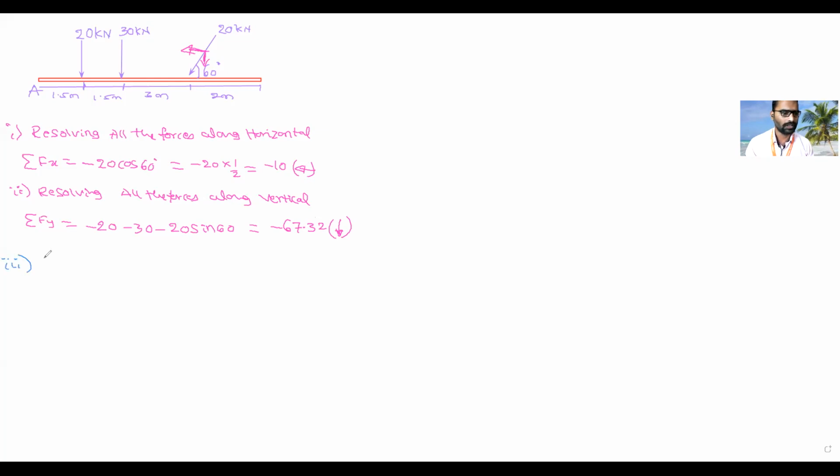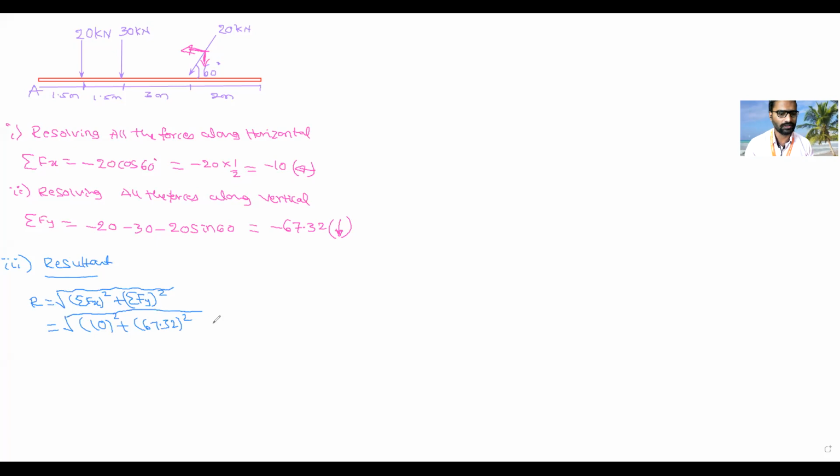You have to find out resultant. So resultant R is equal to square root of summation of sigma fx square plus sigma fy square. So what is the value of sigma fx? You have to substitute. That is 10. 10 square plus sigma fy is 67.32, whole square it is.